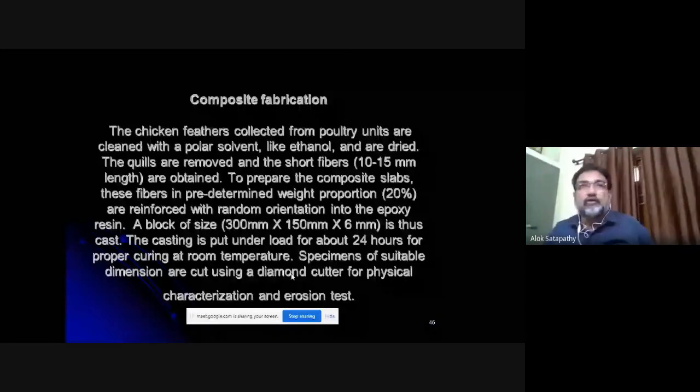For the tensile test, you require a rectangular specimen. For the erosion test, you require a square specimen. For the sliding wear test, you require a cylindrical specimen. So you can cut like that.